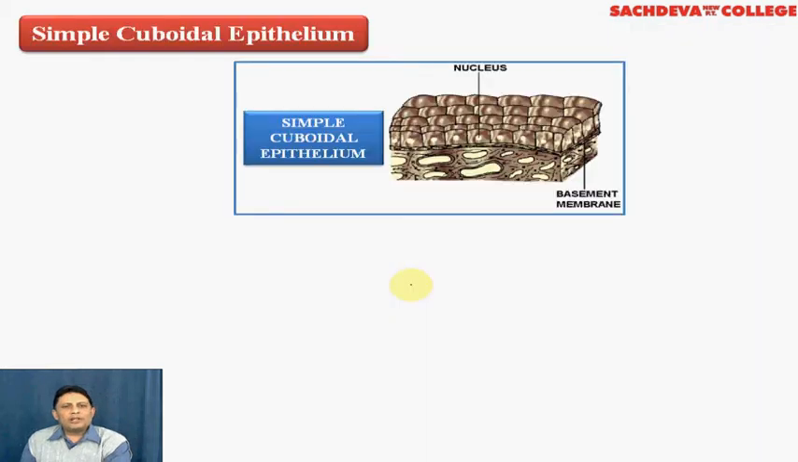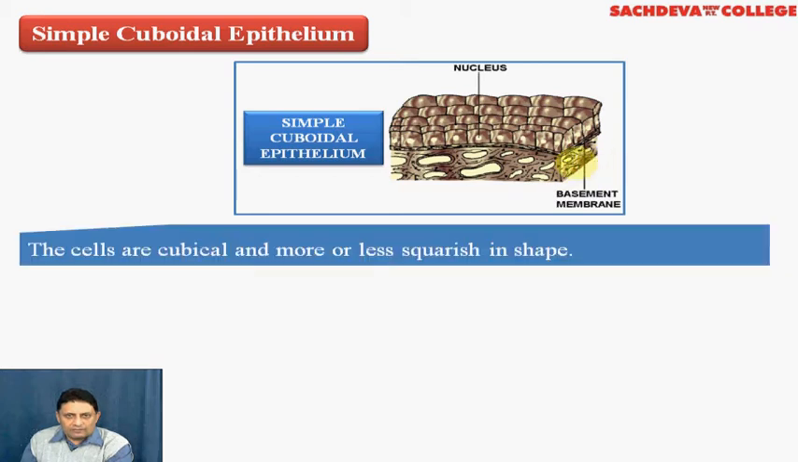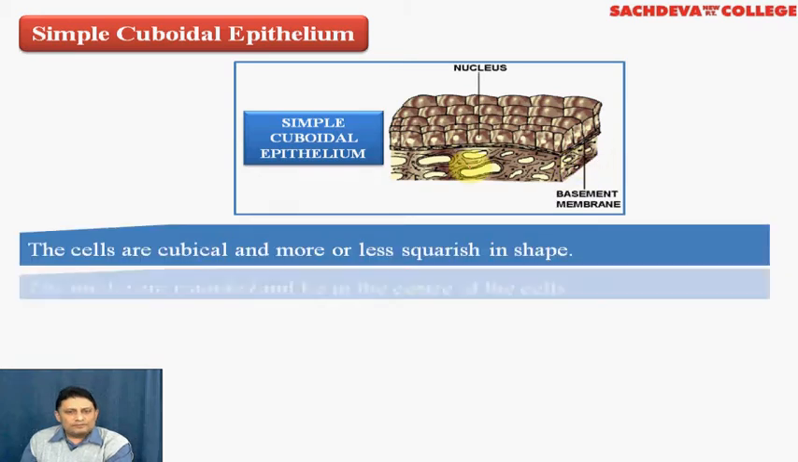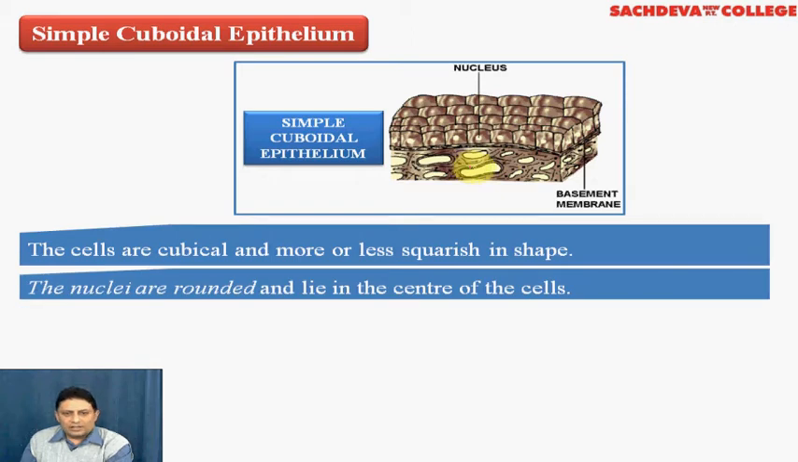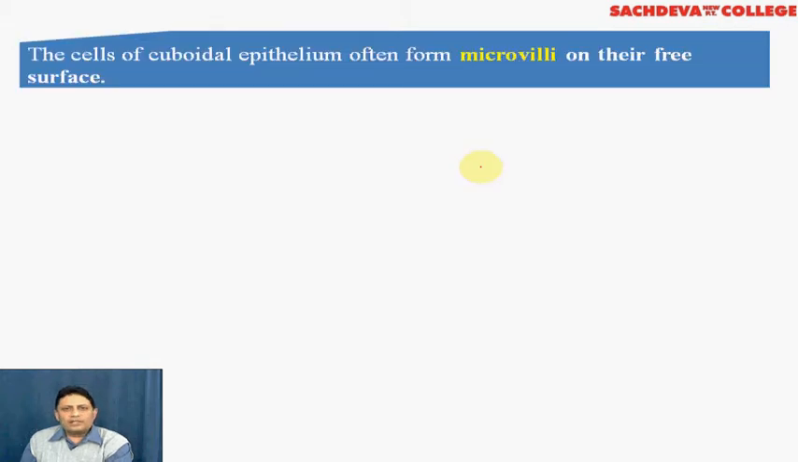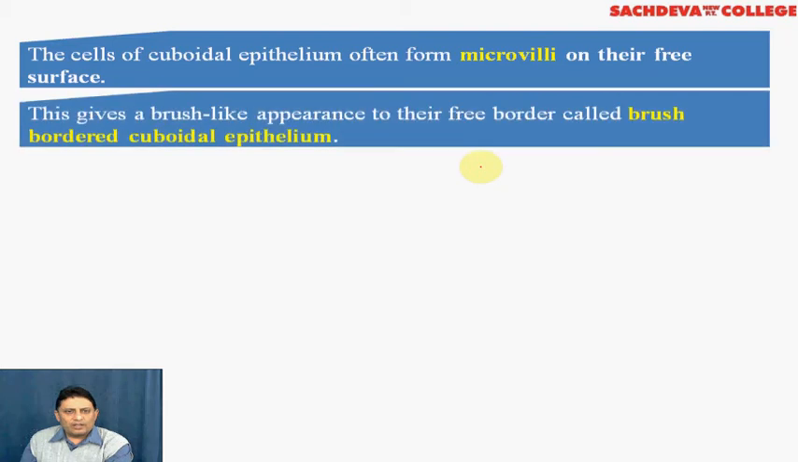Coming to simple cuboidal epithelium. As you can see in the diagram, the cells appear cube-like in shape with the nucleus present in the center, and the cells rest on a single layer called the basement membrane. So the cells are cubical, the nuclei are round and in the center of the cell. The cuboidal epithelium often forms microvilli on their free surface, giving a brush border appearance.